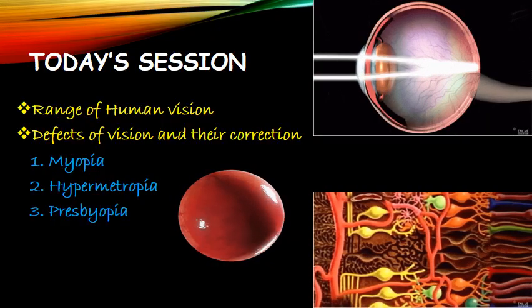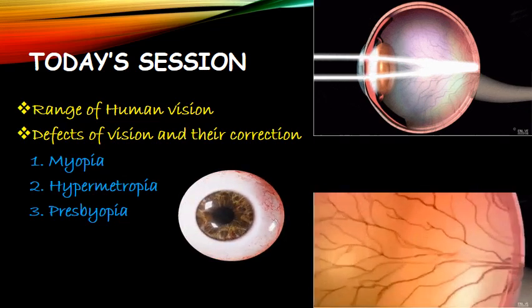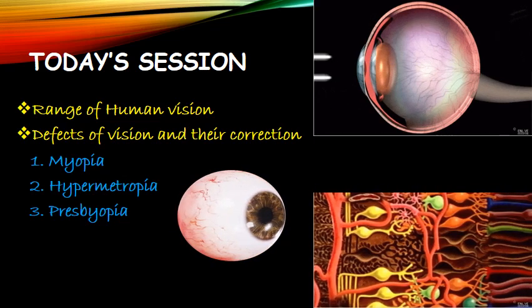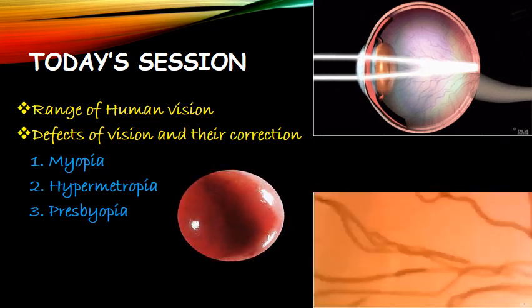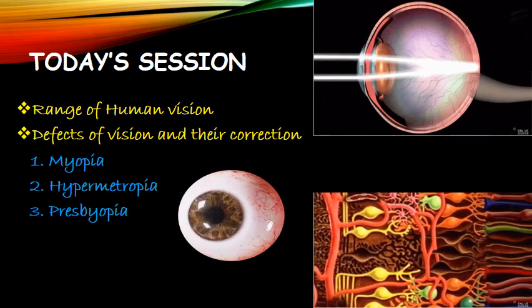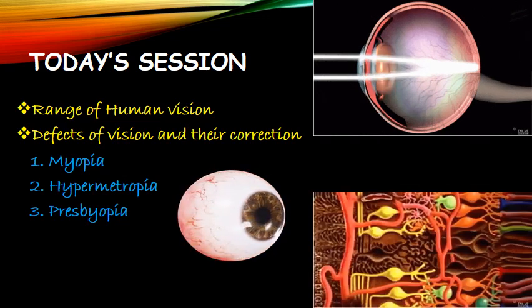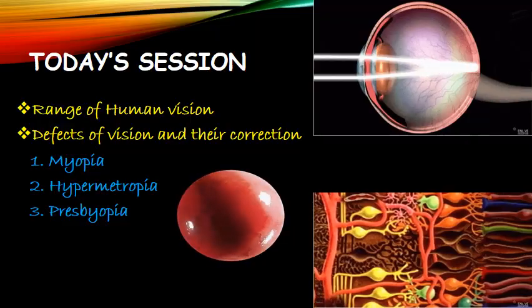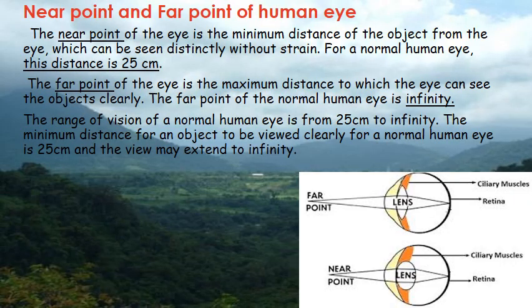These are the concepts that you are going to learn today: range of human vision, defects of vision and their correction. In the previous session, you had learnt about accommodation, isn't it? The power of accommodation of a normal eye. So now you will be learning the range of vision of a normal eye.